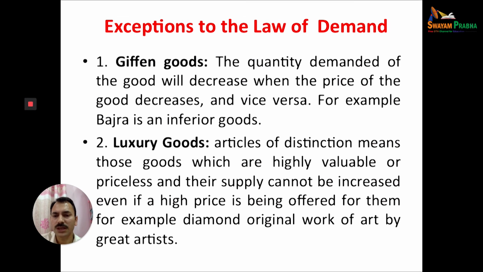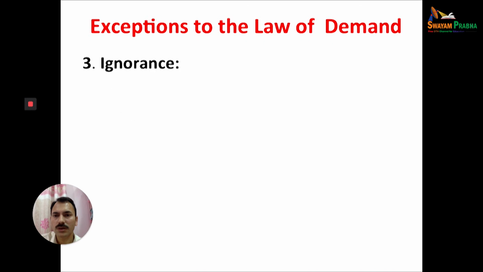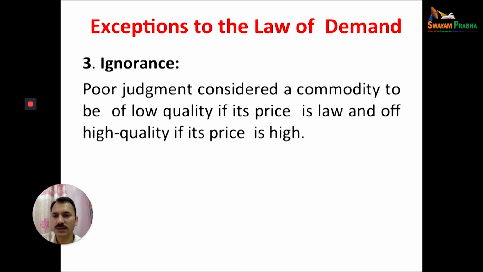That's why in such types of commodity the demand curve will be upward sloping. Then ignorance, poor judgment of people. Sometimes we think that low price means low quality, so people ignore the product. But if the price of the same product is high, people think now this is a good quality product, so people start purchasing more. So the demand curve will be upward sloping.